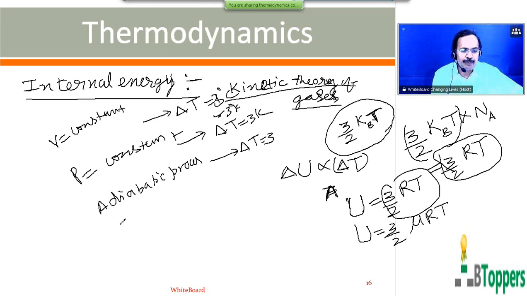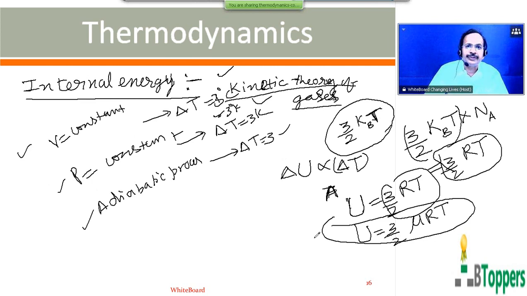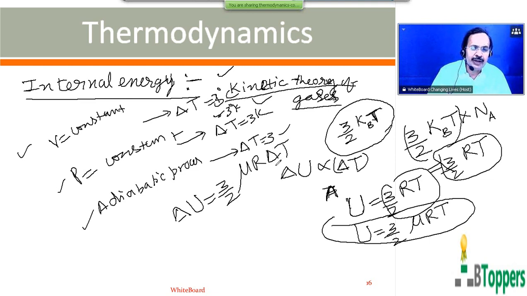Again, the gas may undergo a fourth process. So in all the cases, a change in temperature is seen. In all the cases, the same mass of the same gas is considered. So the change in energy of the monoatomic gas in any process in which the temperature changes by delta T can be written as 3 by 2 nu R delta T, where nu is the quantity of the gas expressed in moles and R is the molar gas constant. That means the change in energy of the gas will be the same in all the cases I mentioned.